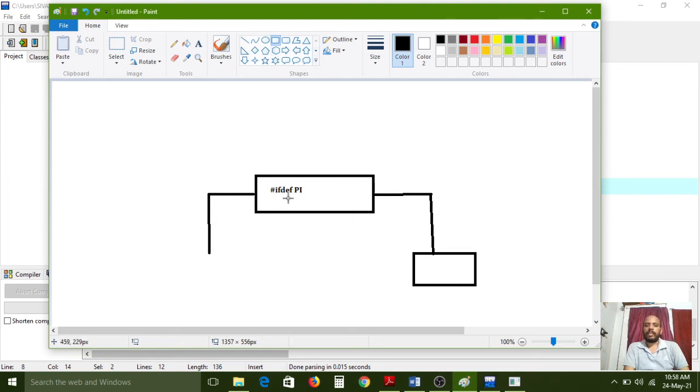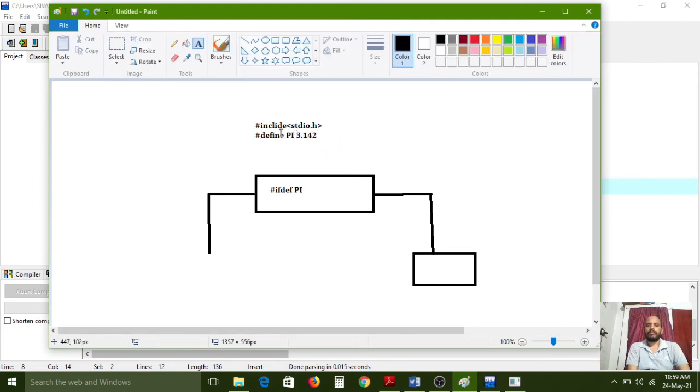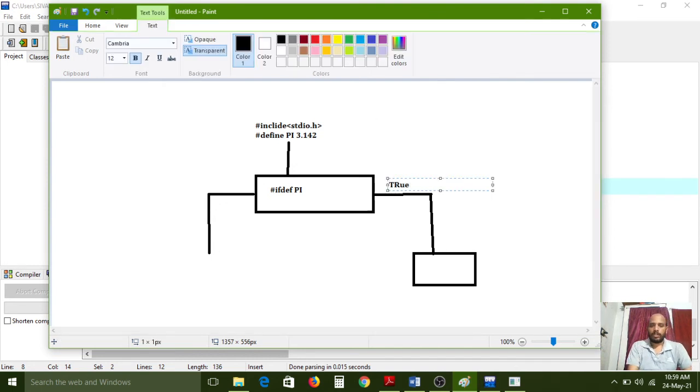So here if you declare #ifdef PI, first it will check in our program whether the PI value exists or not. We have #include <stdio.h>, which is the header file, and next #define PI 3.142. So first the control will check whether the macro exists. Yes, it is there, so the condition is true. So the true block will execute.